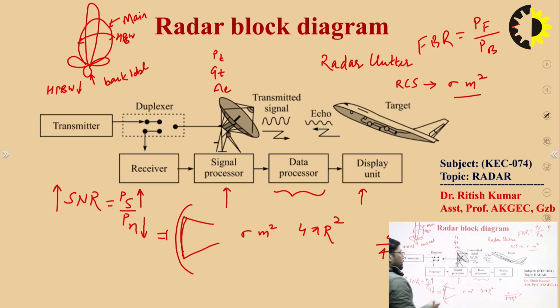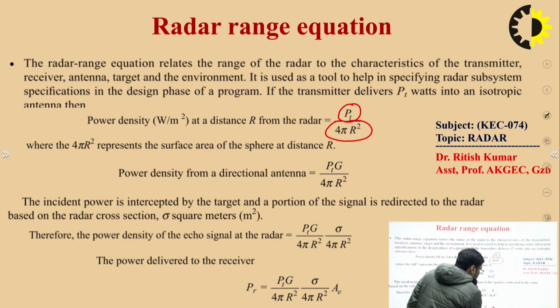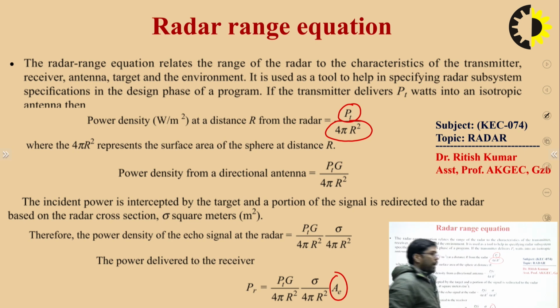So this is the effective aperture area that you are using in the receiving case, and the total area of the antenna is this area. So in the case of received power, you need to multiply by the factor A, the effective aperture area of the antenna.